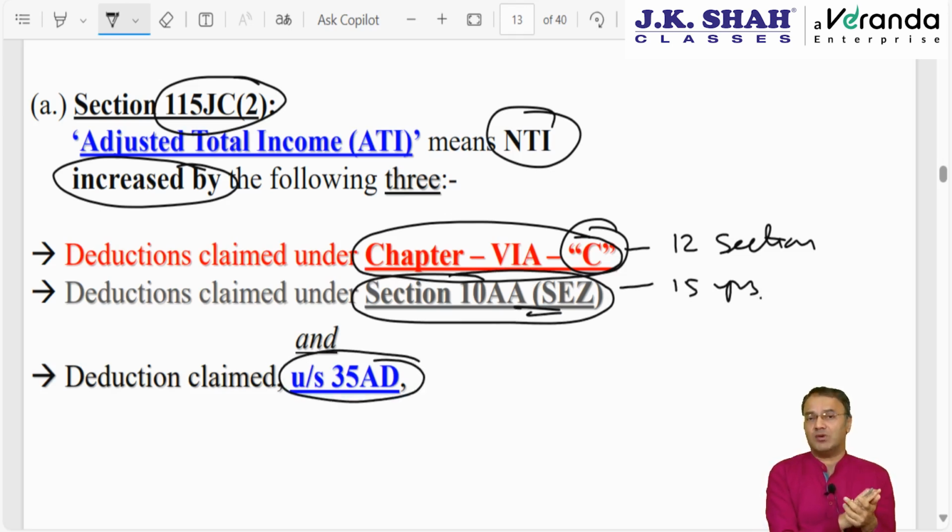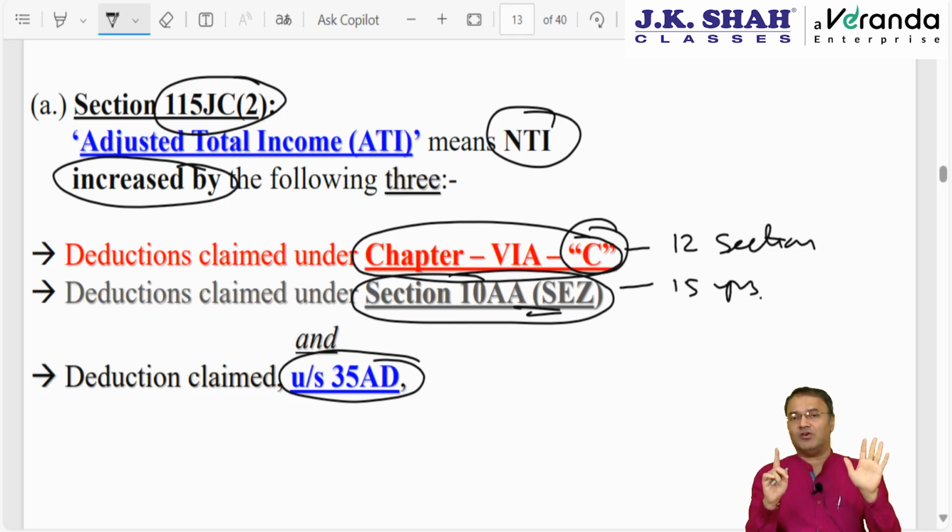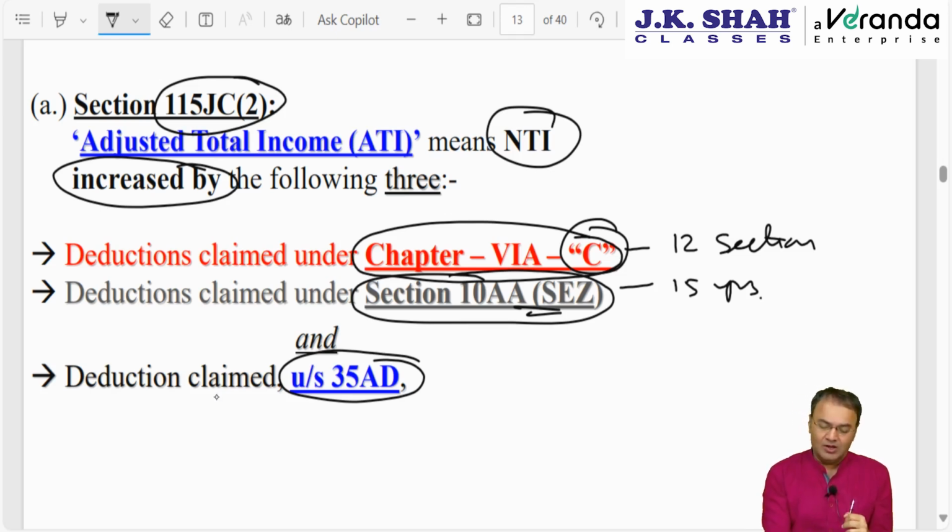35AD means capital expenditure on 14 specified businesses: laying and operating a cross-country pipeline network, warehousing facility for storage of agricultural products, cold chain facility, hotel of 2-star and above, hospital with 100 patient beds and more, semiconductor wafer fabricating manufacturing unit, new infrastructure facility, housing project under slum redevelopment, housing project under affordable housing scheme, production of honey or beeswax, production of fertilizer, etc.